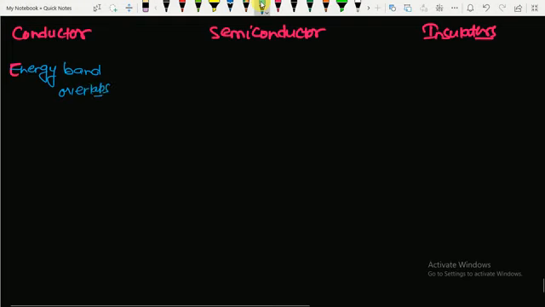In case of semiconductor, the energy gap, Eg, is less. And in case of insulator, Eg, that is energy gap, is very large, so that electrons from the valence band will not jump to the conduction band, and there would be no conduction.